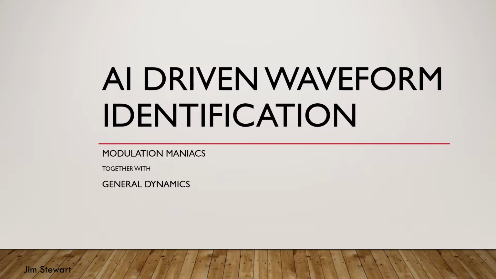From its humble beginnings mere weeks ago, Team 34 has coalesced into modulation maniacs. We are working toward using artificial intelligence to identify a waveform. This project was presented by Tal Aragaki from General Dynamics and was inspired in part by the U.S. Army's RCO AI Challenge. The Army's stated goal was to cut through the noise and increase the speed at which electronic warfare officers can identify and react to signals on the battlefield.